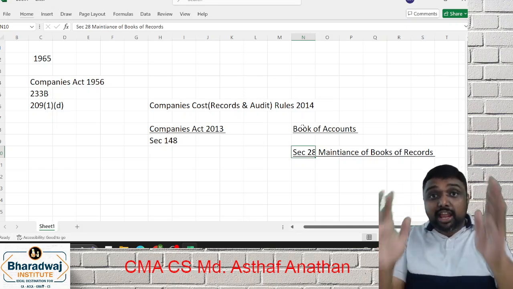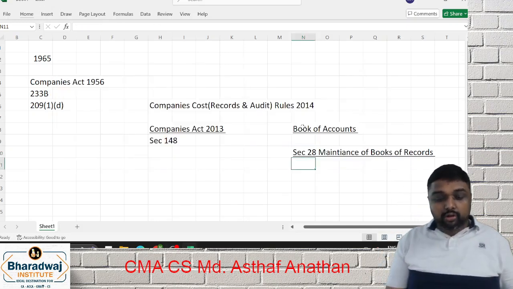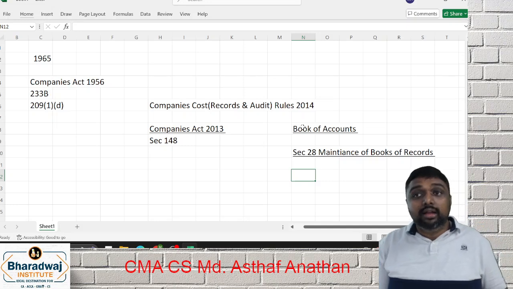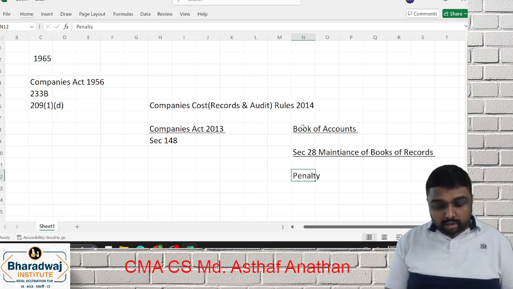Finally, if any of the provisions on cost records is not followed, it goes for penalty. Can you recall the penalty?